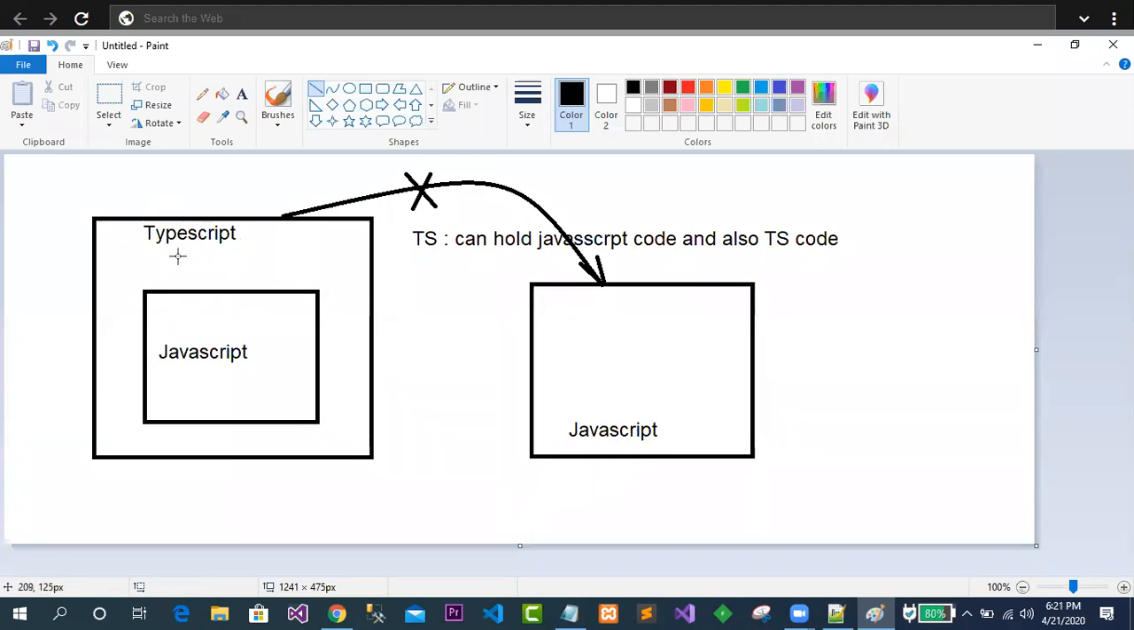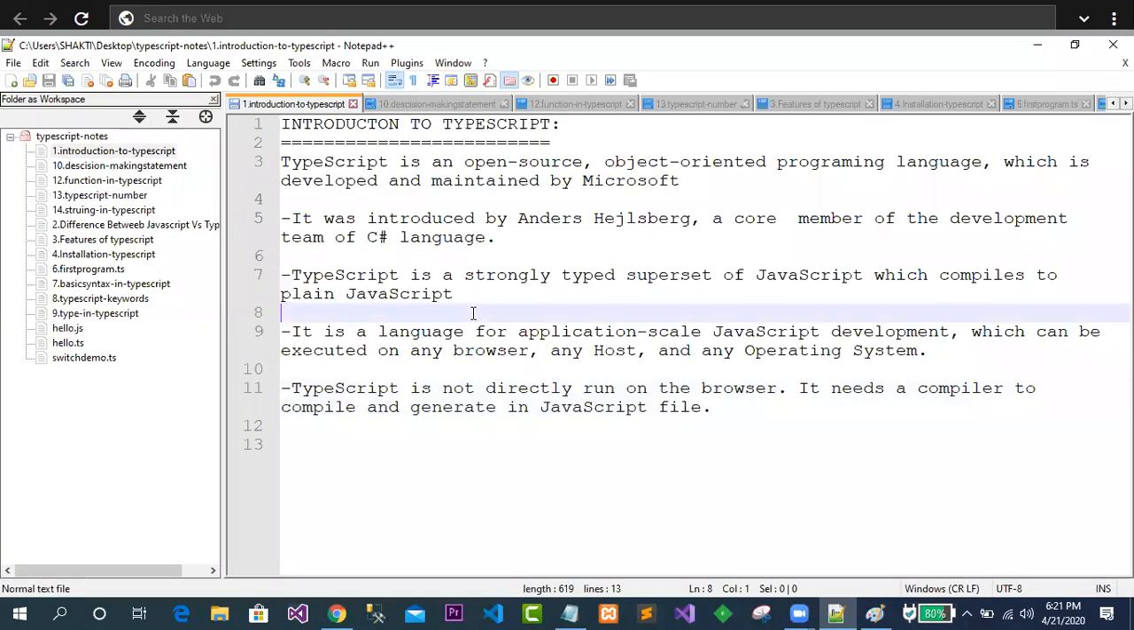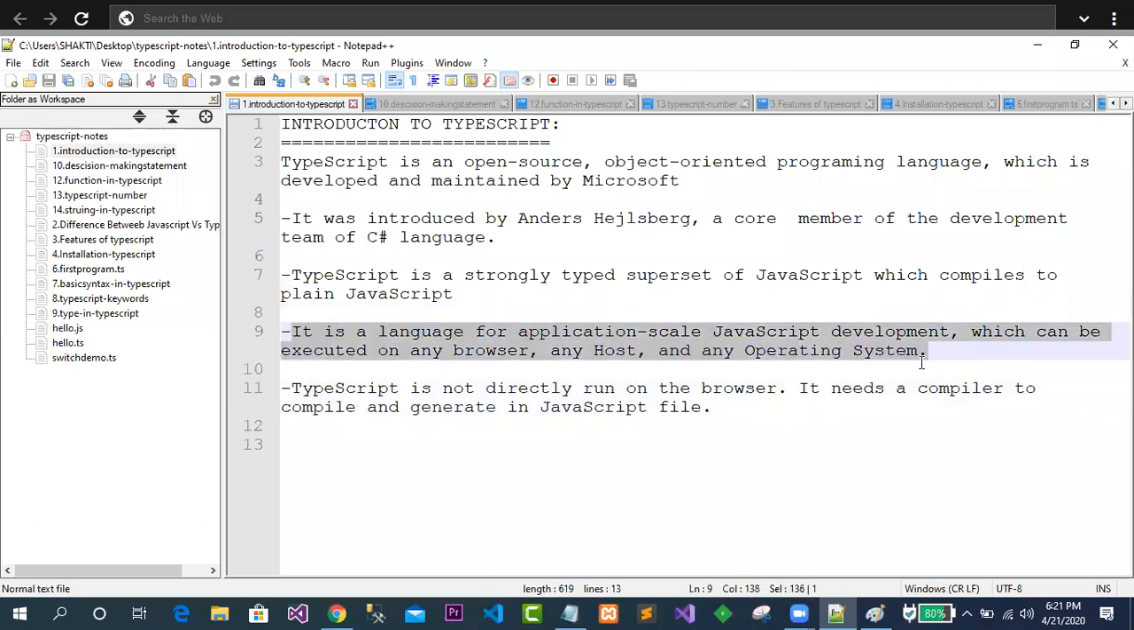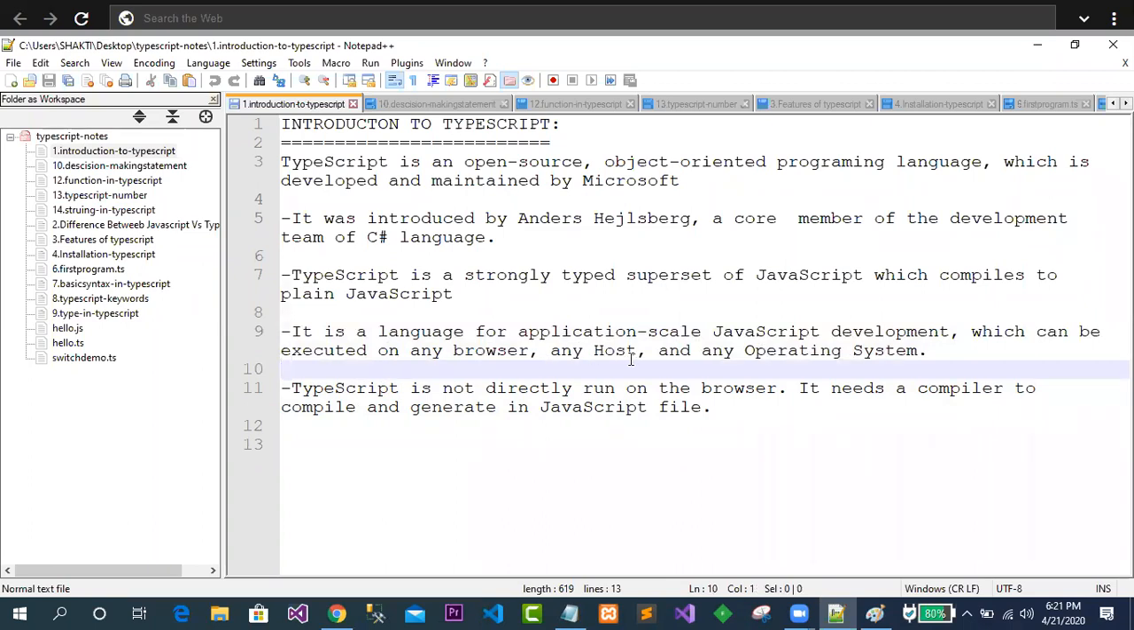All the TypeScript code must be converted to JavaScript. It's very simple to understand. That is why TypeScript is called a superset of JavaScript. If you are using TypeScript, you can use both the JavaScript code and also TypeScript code. Now it is a language for application scale JavaScript development, which can be executed in any browser, any host, or any operating system. So TypeScript is supported everywhere.